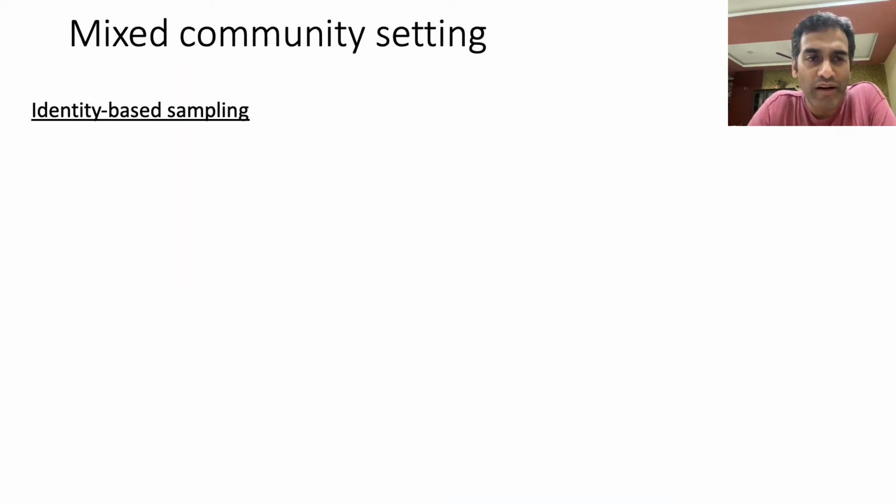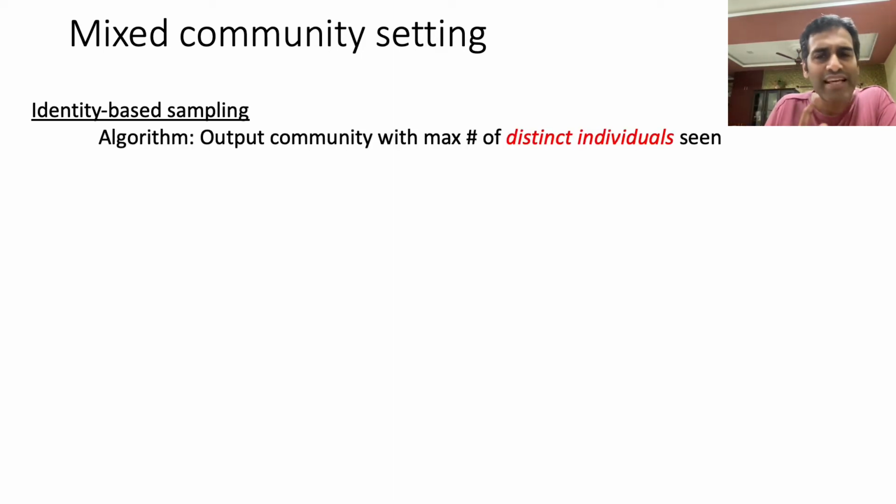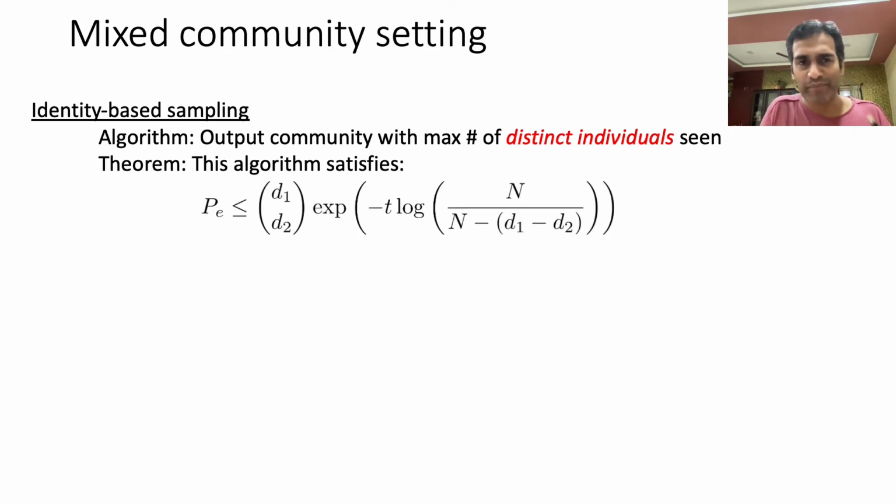So let me now describe the identity-based sampling case. In this case, when an individual gets sampled, the learning agent learns not just its community but also its identity. So it turns out that the right thing to do is to keep track of the number of distinct individuals seen from each community. So the natural algorithm in this case is to output, at the end of your T sampling epochs, that community from which you have seen the largest number of distinct individuals. Okay. So this algorithm can also be analyzed.